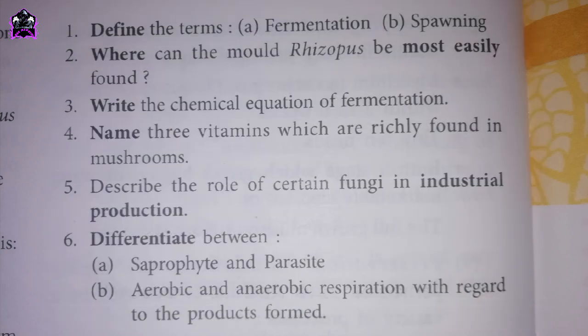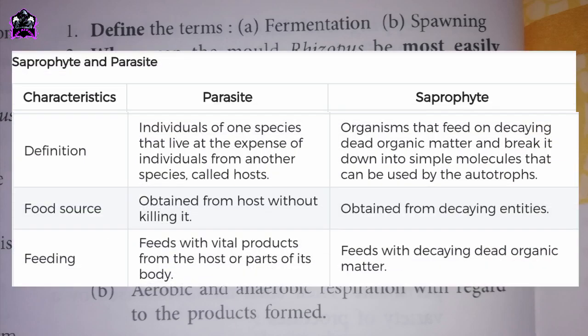Sixth one, differentiate between a. Saprophyte and parasite. Answers showing on screen. Saprophyte and parasite. Characteristics. Definition. Parasite. Individuals of one species that live at the expense of individuals from another species, called hosts. Saprophyte. Organisms that feed on decaying dead organic matter and break it down into simple molecules that can be used by the autotrophs.